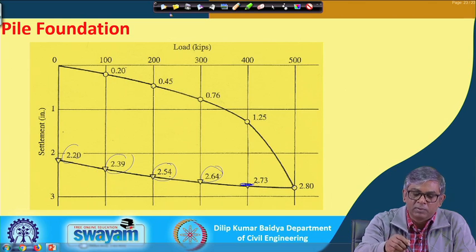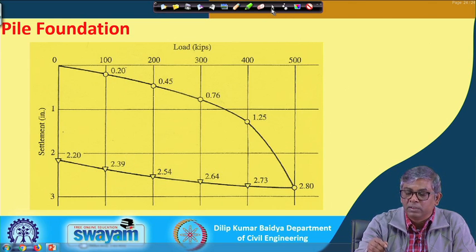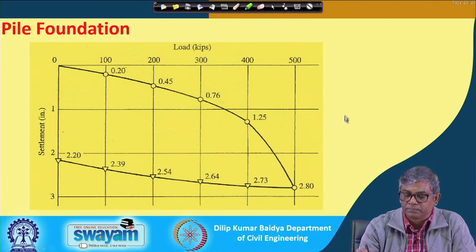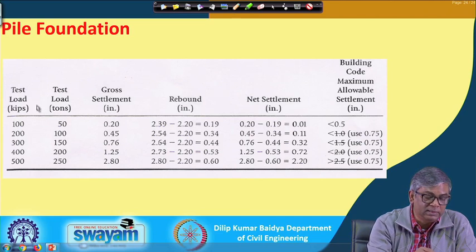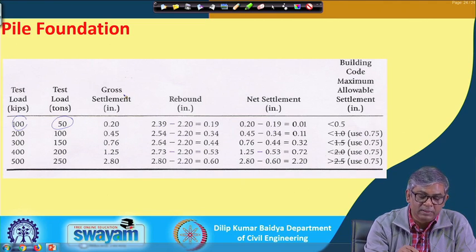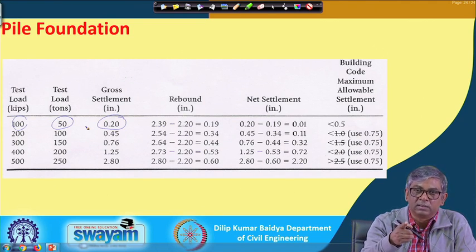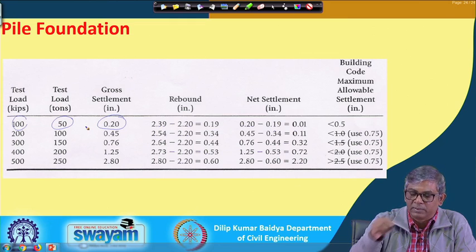I will go to the next slide and show you in tabular form. If I go back, as I already showed, this is 100 kips, which in tons is 50 ton. The gross settlement was 0.2 if I look at the initial curve.